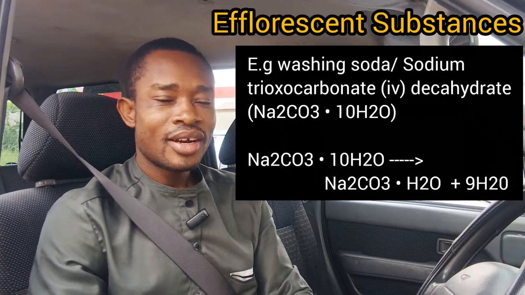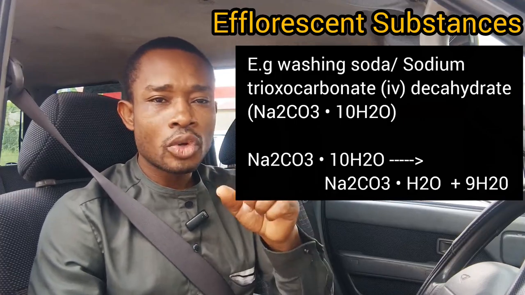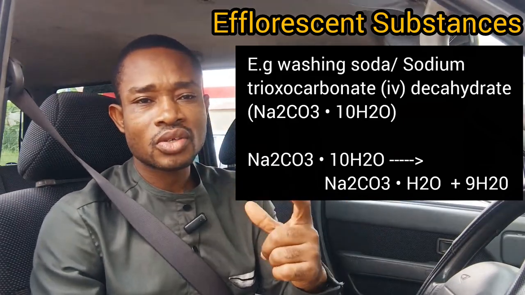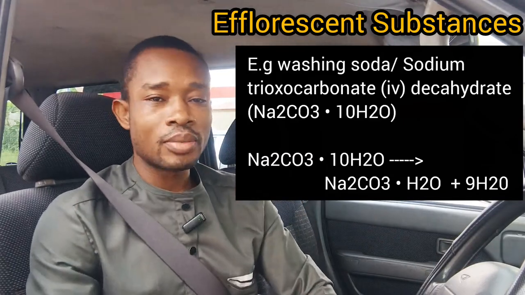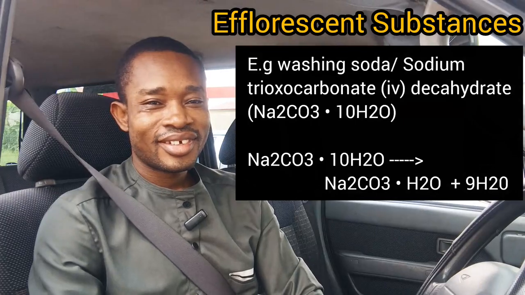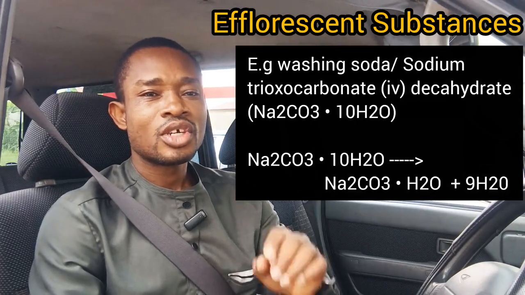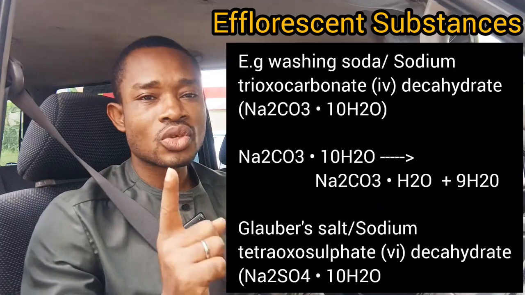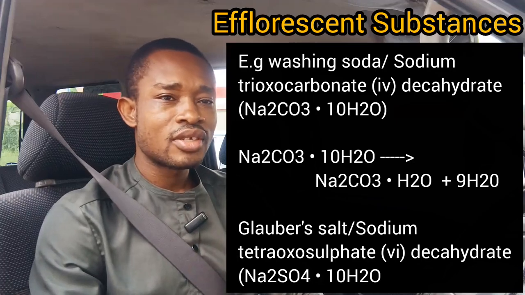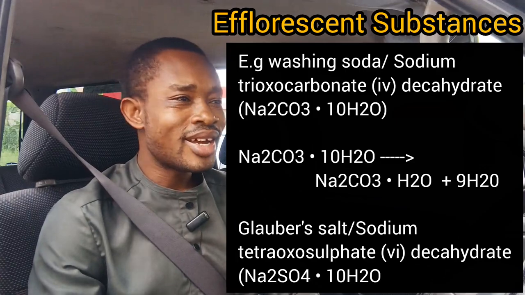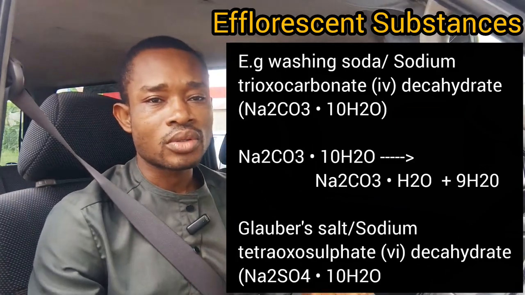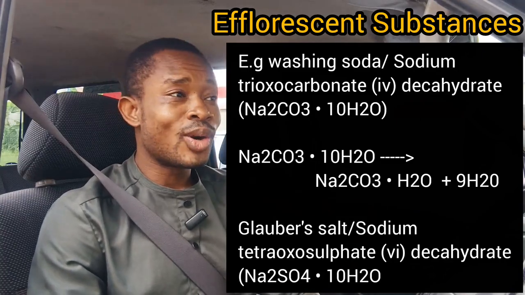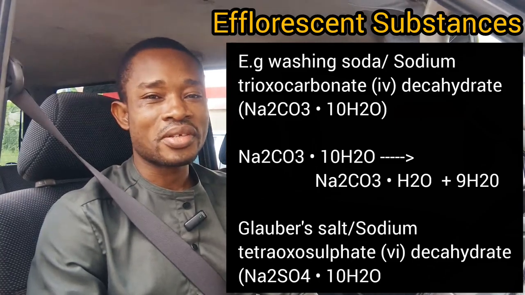So you have something like sodium trioxocarbonate(IV) monohydrate. Another example of our efflorescent substance or salt is our Glauber's salt. Which compound is called Glauber's salt? Sodium tetraoxosulphate(VI) decahydrate. Once again, sodium tetraoxosulphate(VI) decahydrate is another example of an efflorescent salt. When exposed to the atmosphere, it loses either all or some of its water of crystallization.